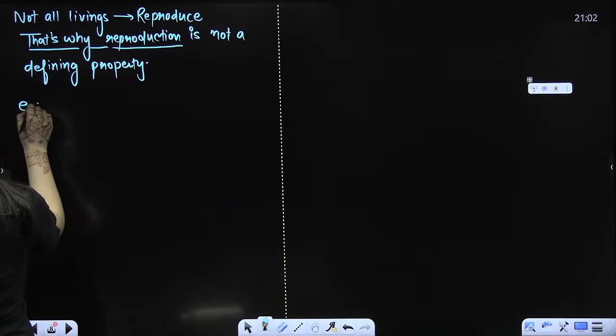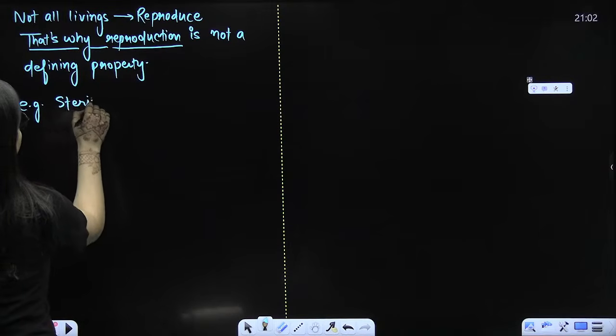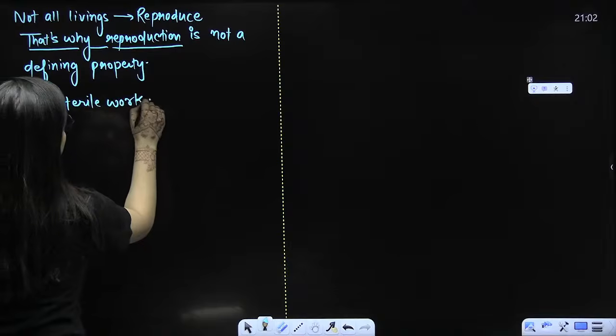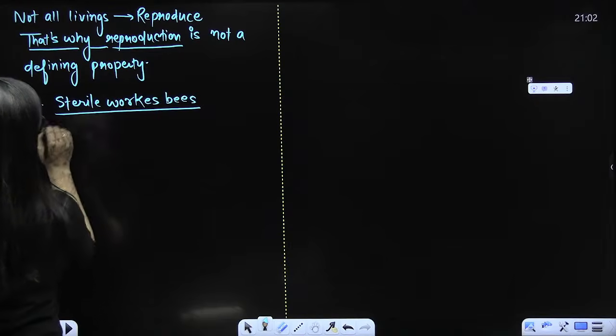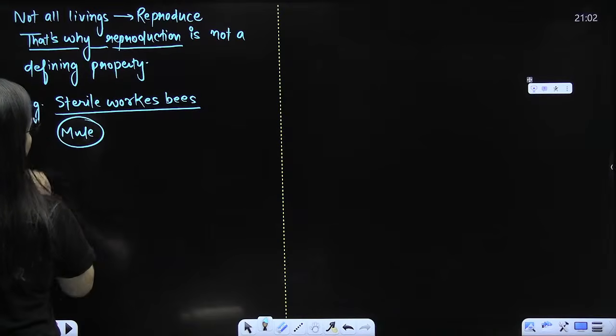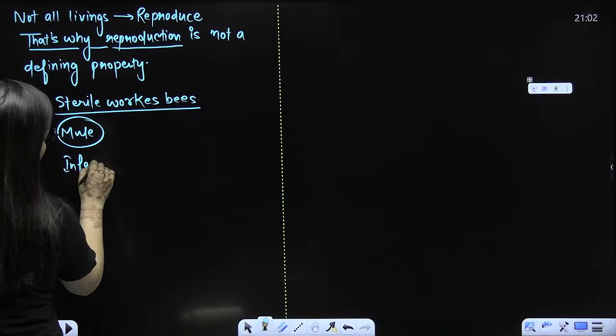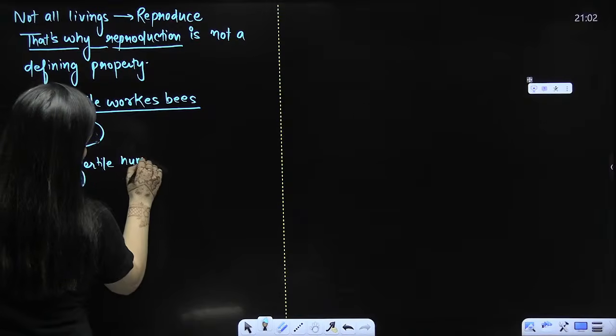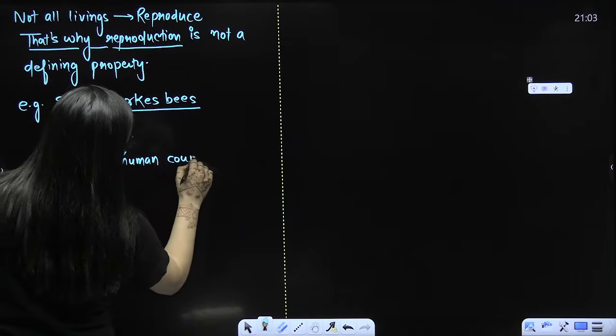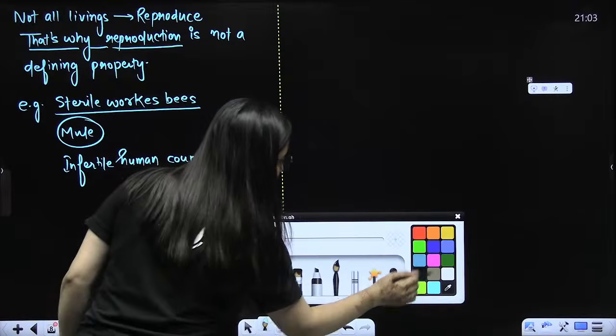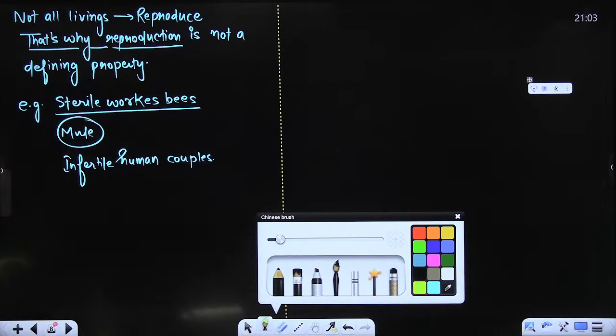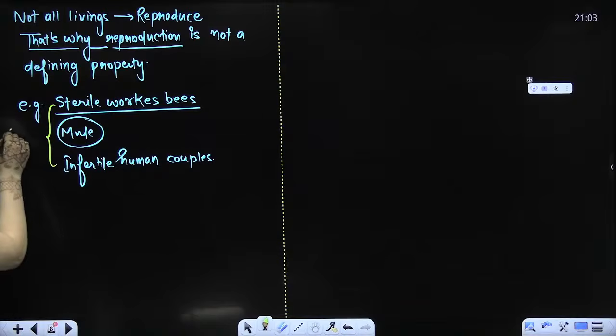For example, sterile worker bees in the case of honey bees, right? You have the mule, which is a hybrid. Infertile human couples are also there. Any reason can be there, but these are the examples. There are many other examples, but these are the ones given in your NCERT. So they all are sterile, right? They can't reproduce. So sterile is the word.